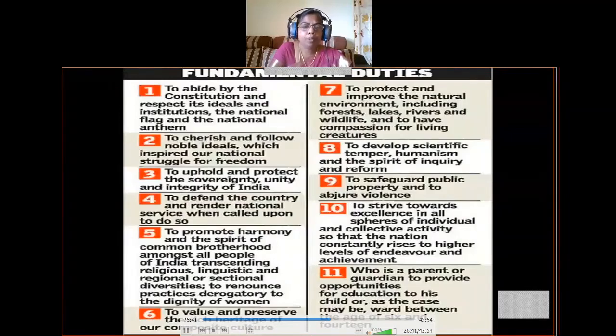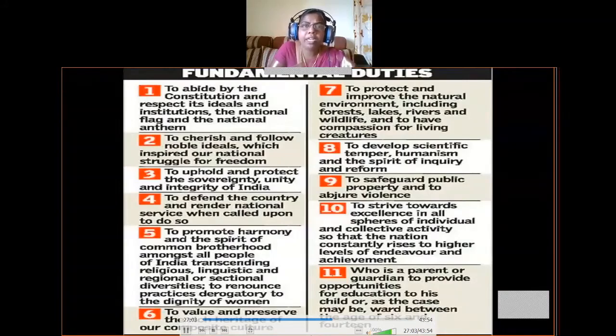Okay, so the fifth fundamental duty is to promote harmony and the spirit of common brotherhood of India, transcending religious, linguistic and regional or sectional diversities, to renounce practices derogatory to the dignity of women. So here every Indian should behave like brotherhood, like fraternity.